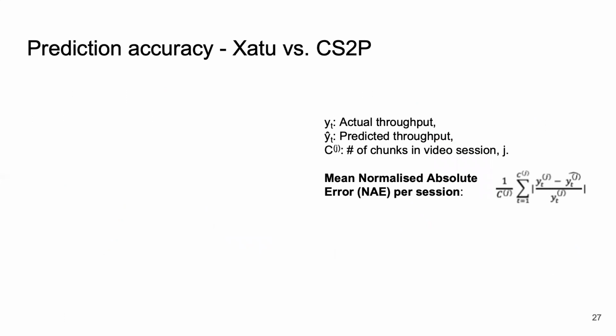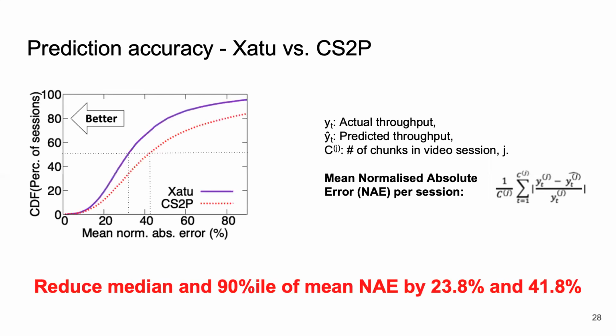For the prediction comparison metric, we use the actual throughput of each chunk and the predicted throughput of each chunk, and then use mean normalized absolute error per session as the metric. In this graph, the x-axis shows the error percentage and the y-axis shows the percentage of sessions. We see that Xatu reduces the median and 90th percentile of mean NAE across sessions by over 23% and 41% respectively. Thus, Xatu does achieve better prediction accuracy.